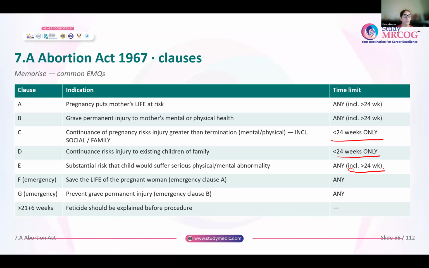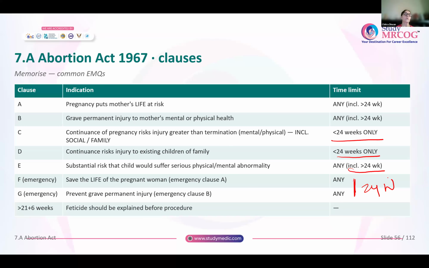And clause G is when you want to prevent grave permanent injury to the mother. Here also no time limit is there. At any period of time, even after 24 weeks, the pregnancy can be terminated.